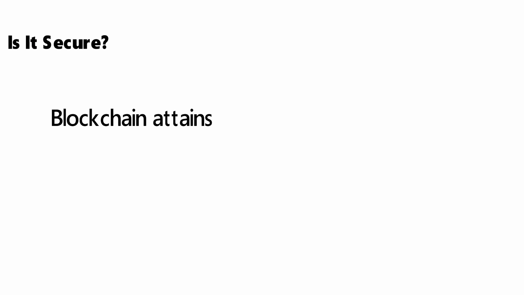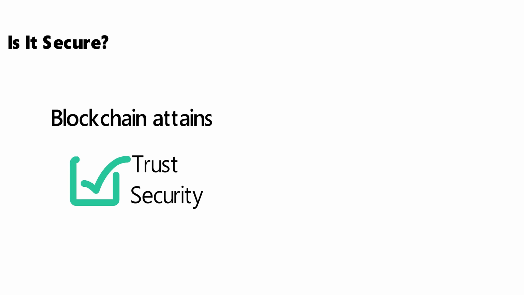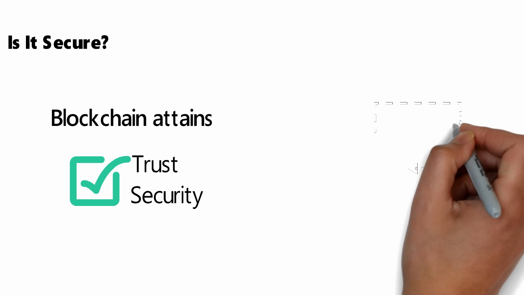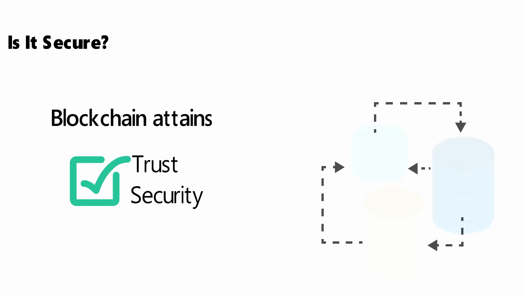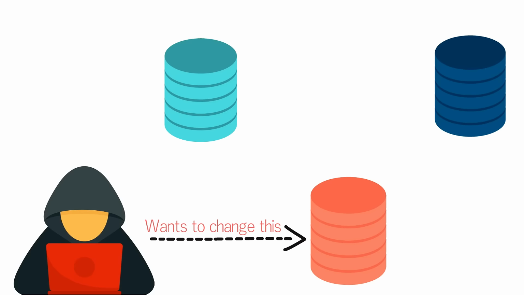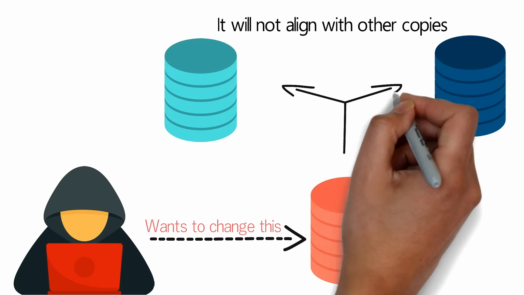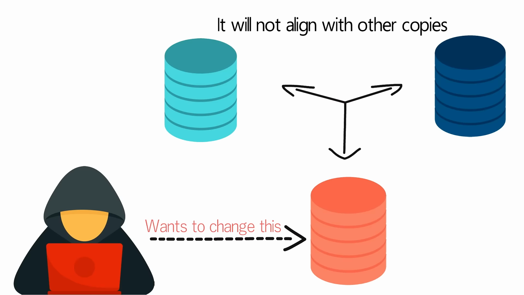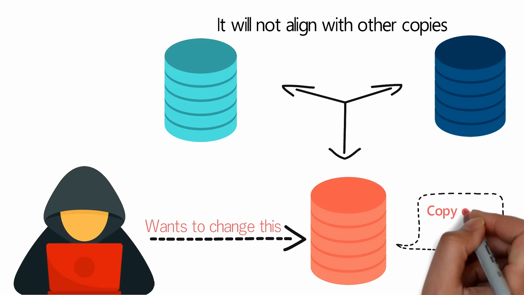Is it secure? The technology of blockchain attains decentralized trust and security in various ways. To start with, all kinds of new blocks get added to the blockchain all the time. Suppose a hacker wants to change a blockchain and steal cryptocurrencies from other people. It will not align with the copies of other people. As everyone cross-references the copies with one another, they will find the copy of the hacker.